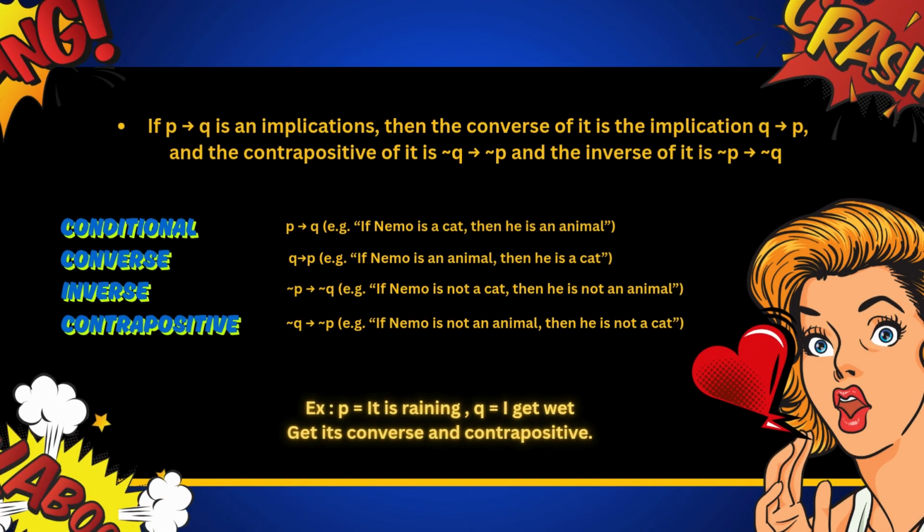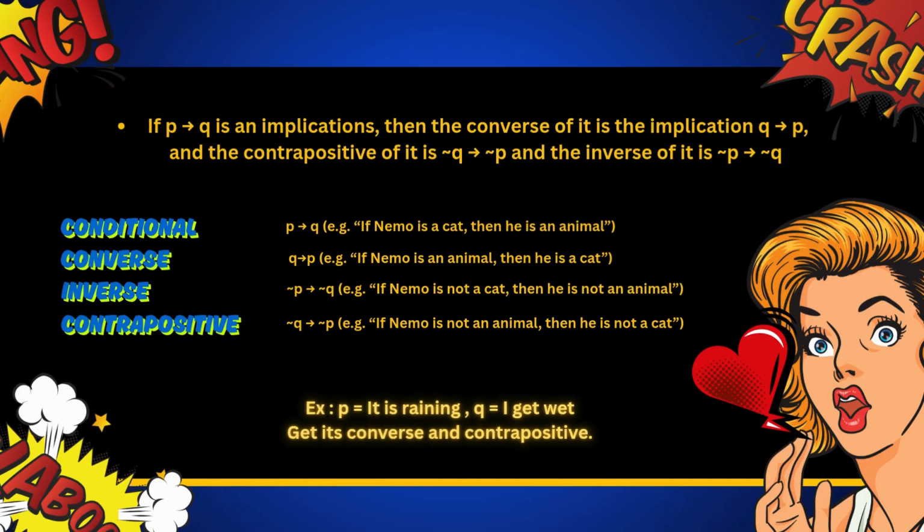If P then Q is an implication, then the converse of it is the implication Q then P. And the contrapositive of it is not Q then not P. And the inverse of it is not P then not Q. For example, you can see we give the 4 examples.